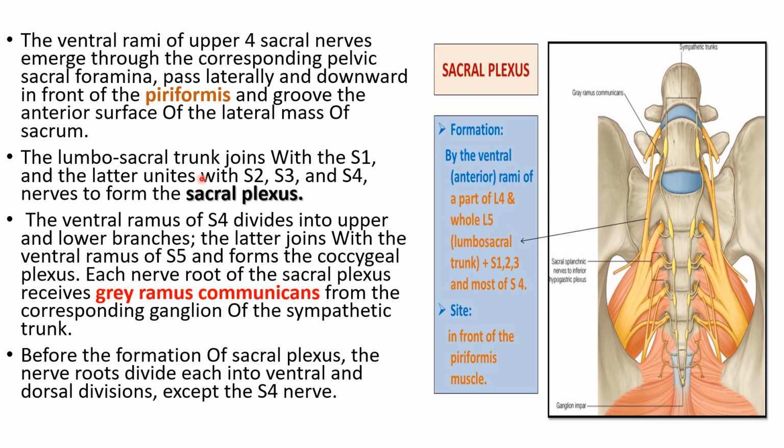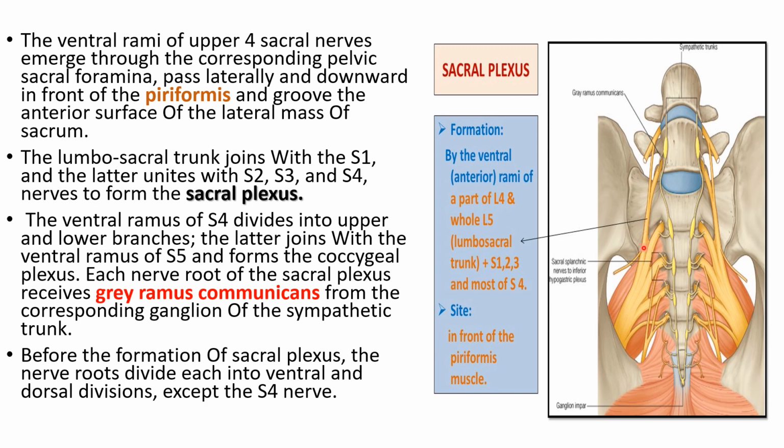The lumbosacral trunk joins with S1. So the lumbosacral trunk is formed by the ventral rami of L4 and L5. We can see here, this is the lumbosacral trunk.